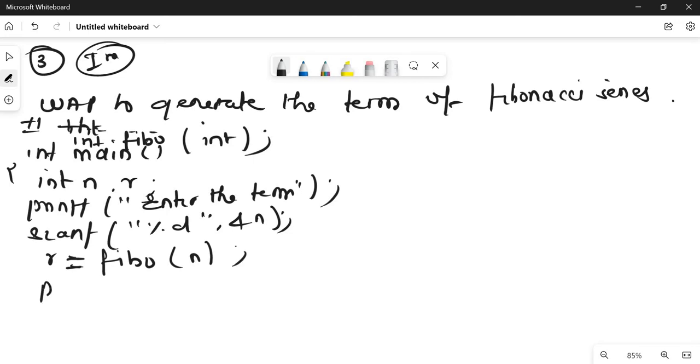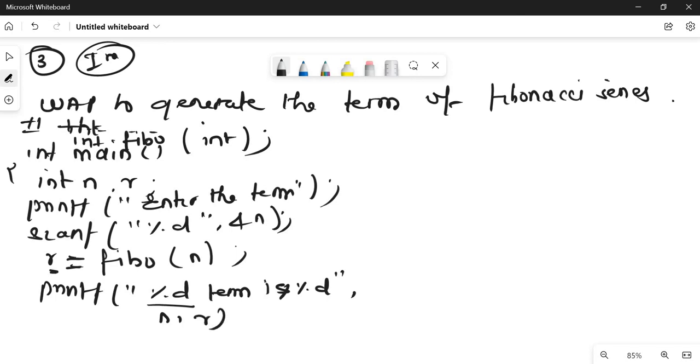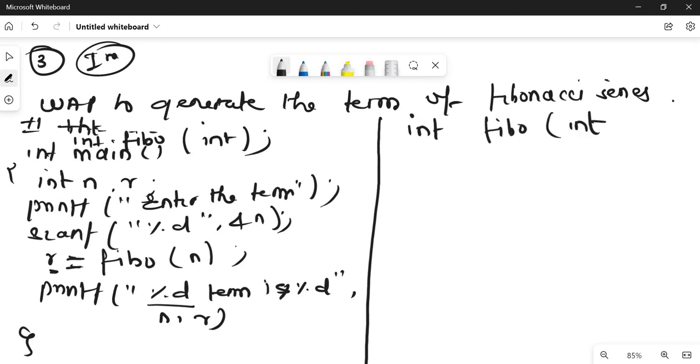Finally we will print the value, printf, let me write it like this: %d term is %d, where the first %d is n, meaning the nth term of the Fibonacci series is whatever is stored here. That's the end of my program. Let me go to the recursive function. So let me write the function definition here, int fibo(int n), we can write the same variable, so I'm writing n only.